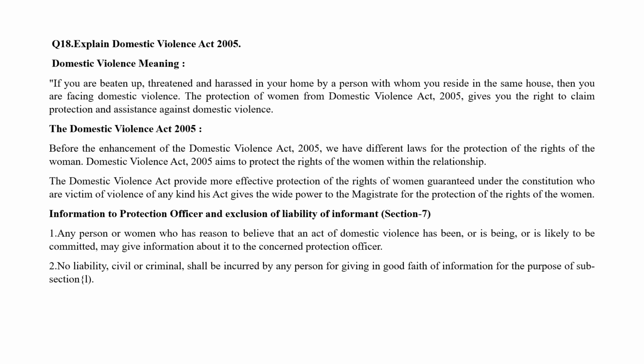Under this Act, information to the protection officer: if it has happened, then it should be informed to the protection officer. Exclusion of liability of informant under Section 7. Any person or a woman who has reason to believe that an act of domestic violence has been or is being or is likely to be committed may give information about it to the concerned protection officer. No liability, civil or criminal, shall be incurred by any person for giving information in good faith for the purpose of this subsection.